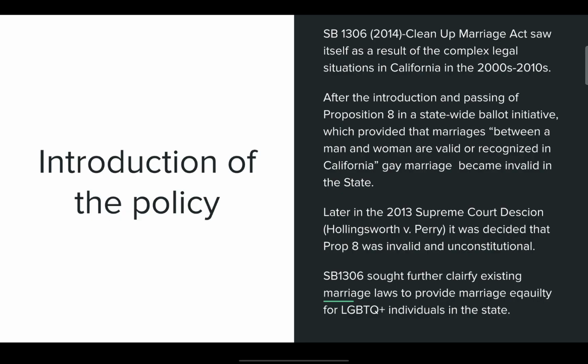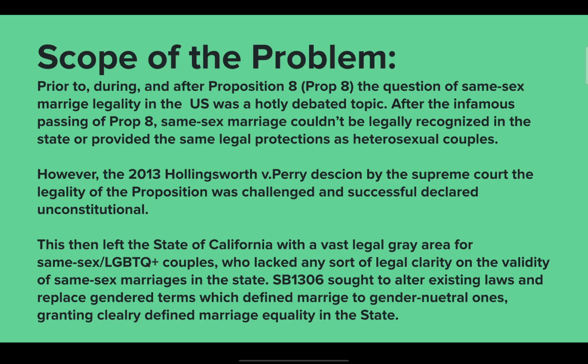Later in the Supreme Court decision Hollingsworth v. Perry, it was decided that Prop 8 was invalid and unconstitutional. SB 1306 sought to further clarify existing marriage laws to provide marriage equality for LGBTQ+ individuals in the state.